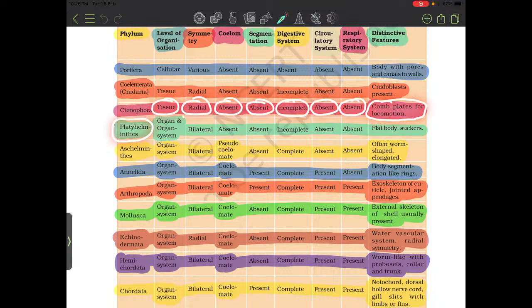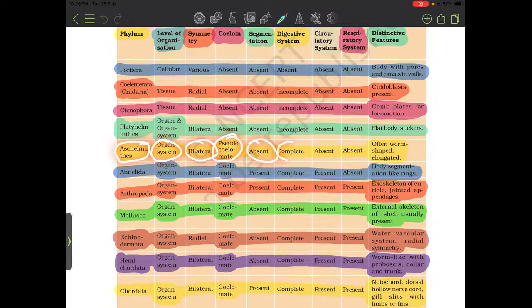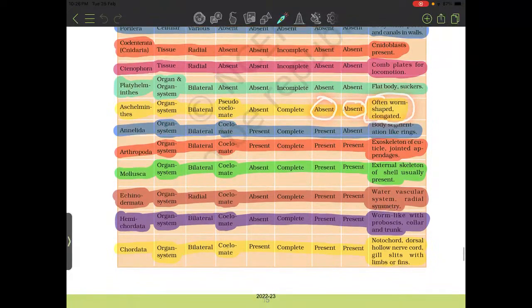Platyhelminthes. Level of organization: organ and organ system. Symmetry: bilateral. Coelom absent, segmentation absent, digestive system incomplete, circulatory system absent, respiratory system absent. Distinctive feature: flat body and suckers. Aschelminthes. Level of organization: organ system. Symmetry: bilateral. Coelom: pseudocoelomate. Segmentation absent. Digestive system complete, circulatory system absent, respiratory system absent. Distinctive feature: often worm-shaped, elongated.